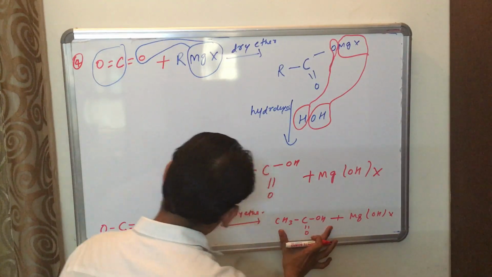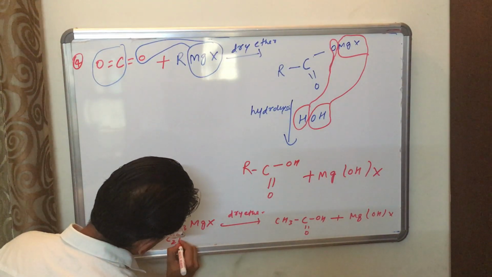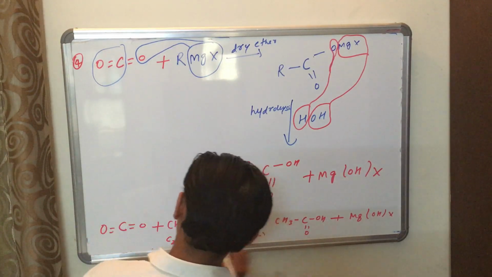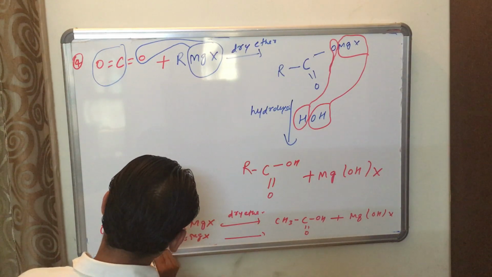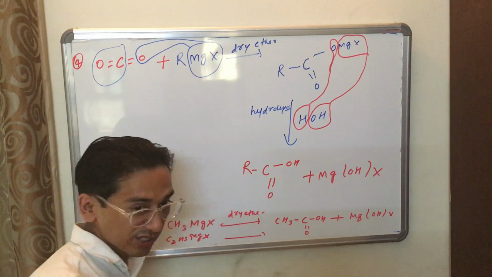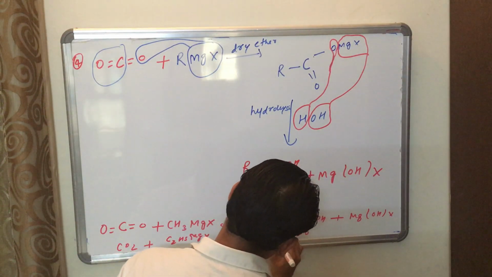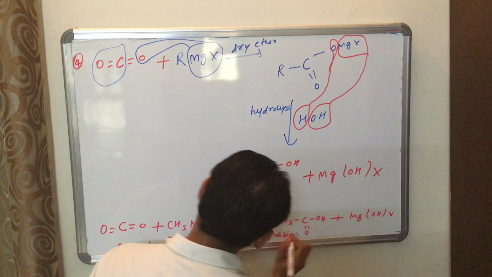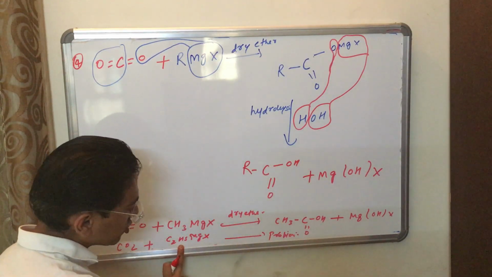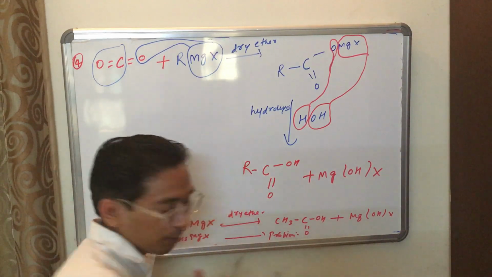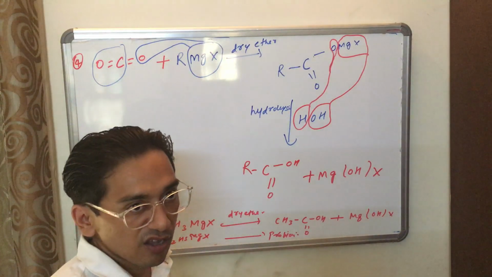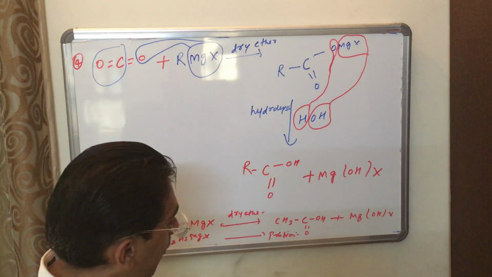If you want propanoic acid, you will use C2H5MgX. If I am using CO2 plus C2H5MgX, I will get propanoic acid. If I use methyl magnesium halide, I will get acetic acid. If I use ethyl magnesium halide, I will get propanoic acid. So it is very easy to convert and very easy to obtain the product.